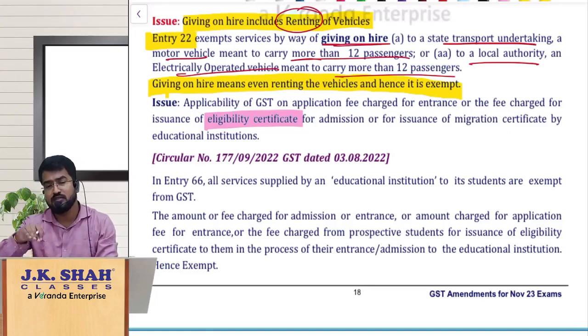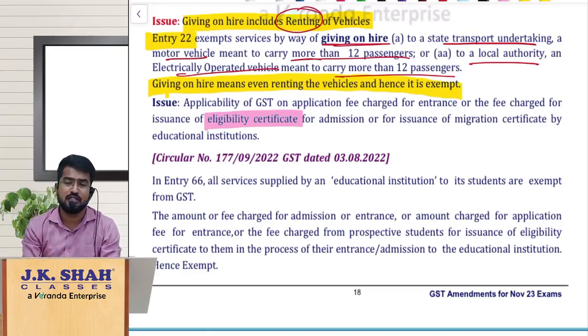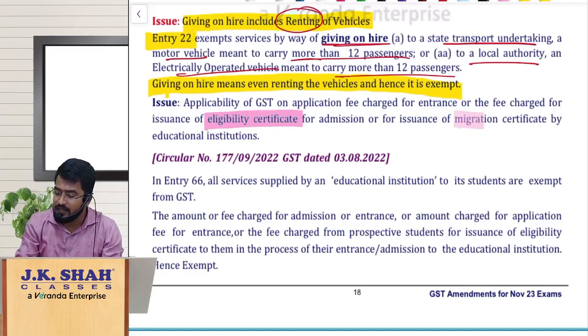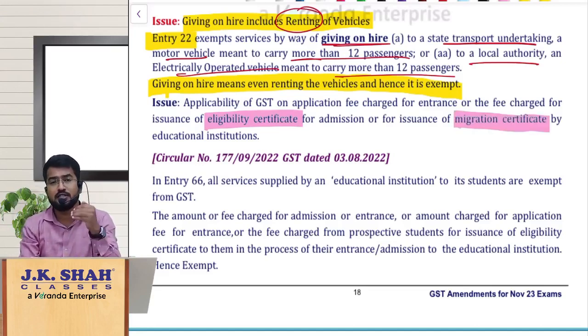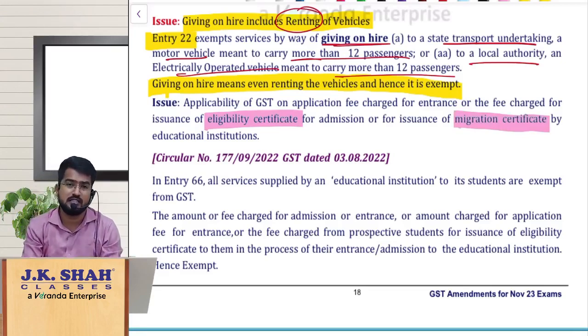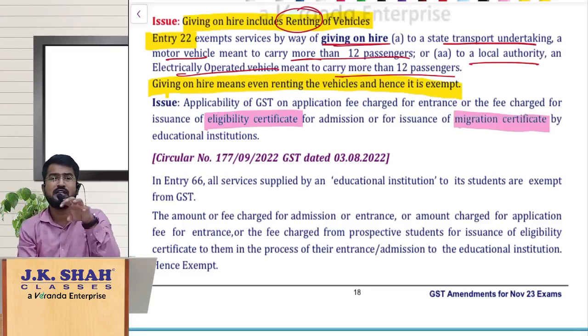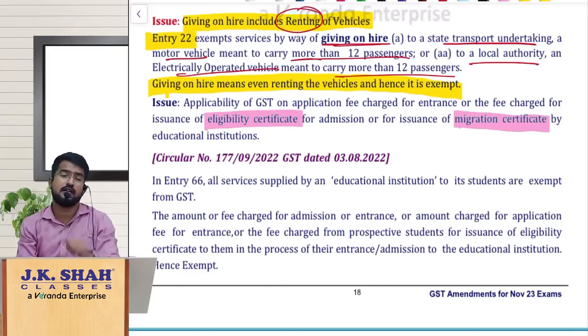And also, suppose the students are leaving the institution and joining another institution in the middle or after their studies are over, they'll give something called a migration certificate to the students. Now the doubt is, the educational institutions are charging some consideration for issuing this eligibility certificate and migration certificate, whether they are exempt under GST or they are taxable.